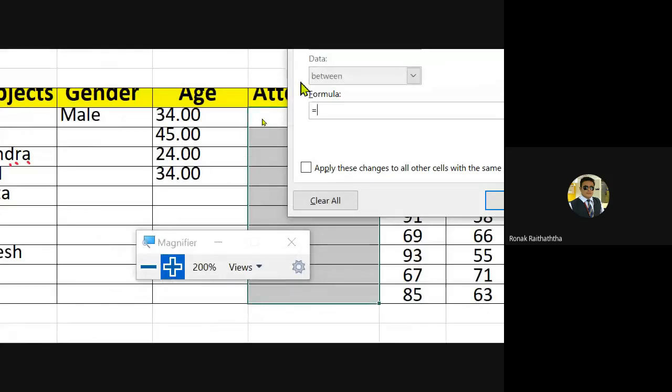Starting with the sign of equal to, using the magnifier so that you won't have to zoom it up in your mobile phone. Some people will be like, sir, the letters are so small, use the zoom. Okay. Starting with the text of OR, which is altogether a different function we have. Opening the bracket.